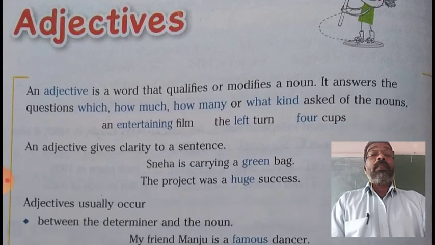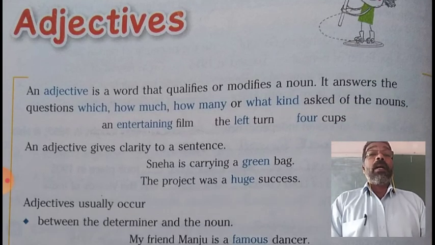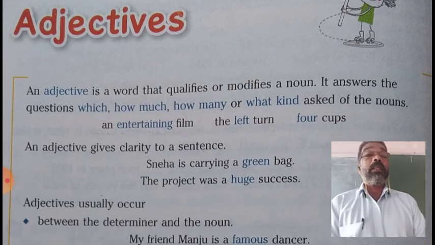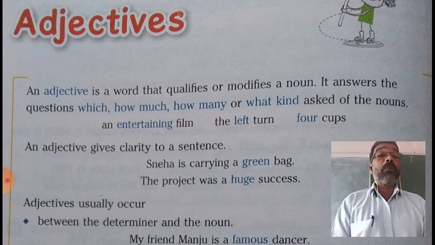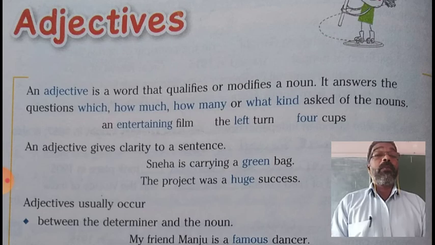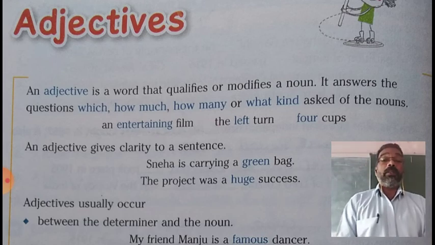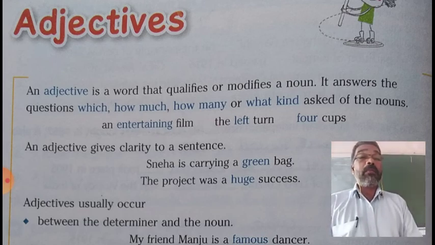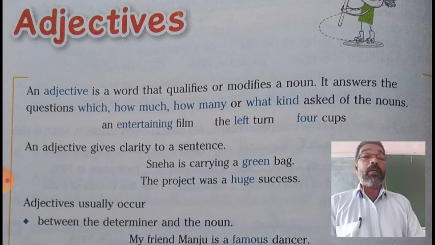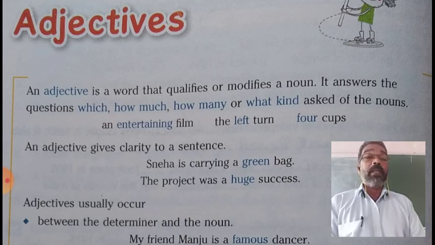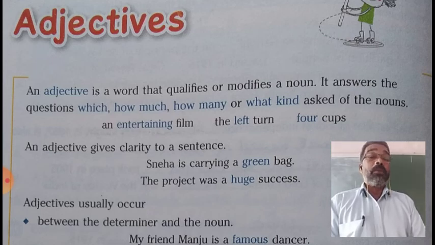First, an adjective is a word that qualifies or modifies a noun. So, that is the definition of an adjective. An adjective is a word that qualifies or modifies a noun. That means an adjective says something about a noun or a pronoun, or adds some meaning to a noun.